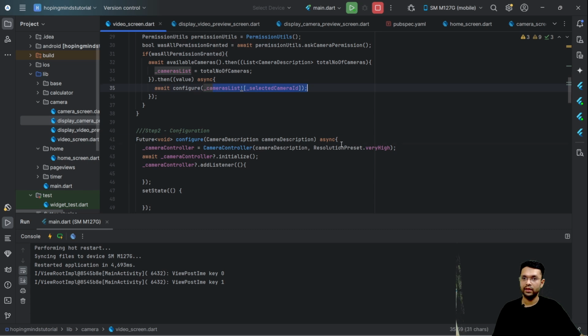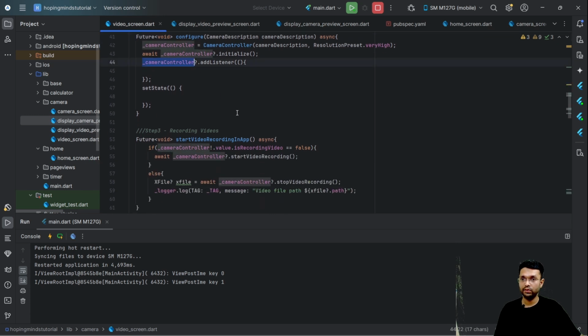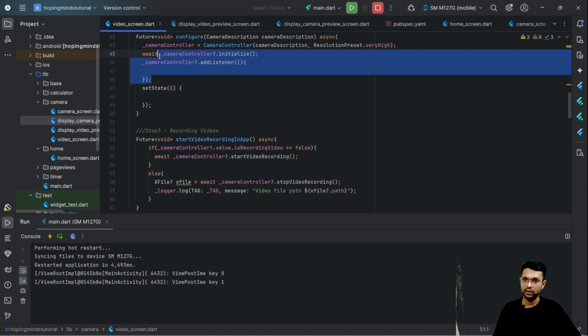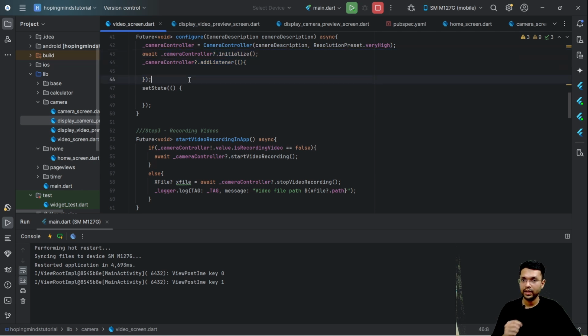Look over here. Wherever I was using the cameras list, in fact wherever I was using the camera controller, I had to put a question mark in front of it. This question mark means this variable can be null or it cannot be null. If camera controller is null, add listener would fail. If camera controller is null, initialization will fail.